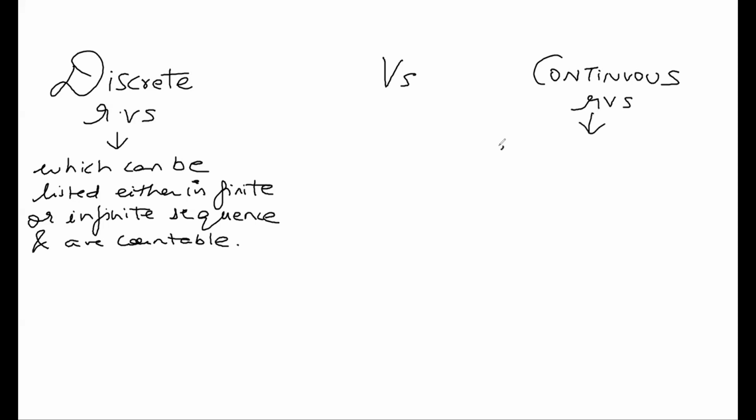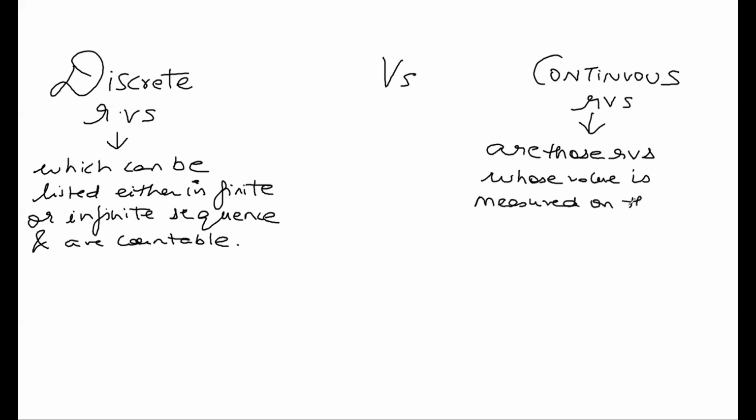Continuous random variables are those random variables whose value is measured as an interval on the real line, or disjoint intervals on the real line.